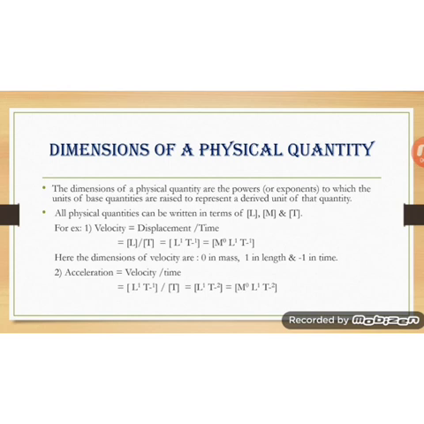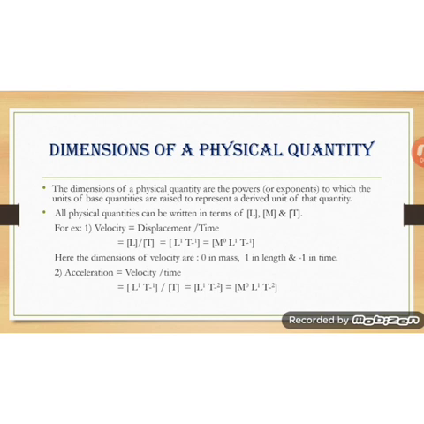The dimensions of a physical quantity are the powers or exponents to which the base quantities are raised. What are the base quantities? Mass, length and time, which are abbreviated as capital M, capital L and capital T, and these are written within the square bracket. For example, we have to write the dimension of velocity. Velocity is equal to displacement upon time. Displacement means the length, and time for T. Therefore, it can be written as L upon T, that is LT to the power minus 1. As M has no powers, therefore it can be written as M to the power 0, L to the power 1, T to the power minus 1.